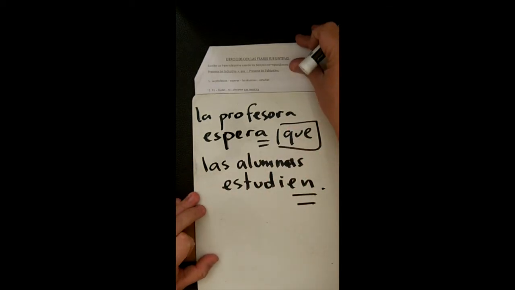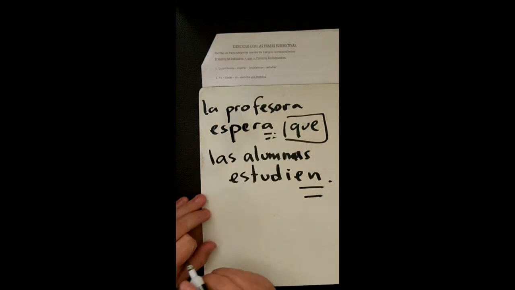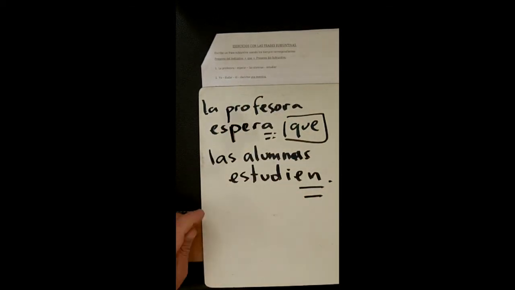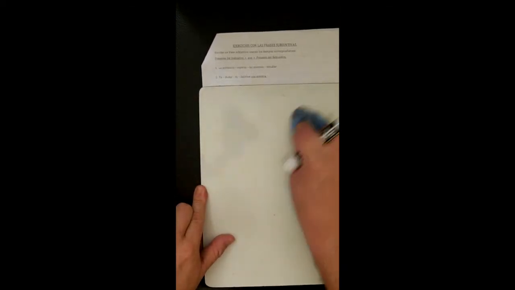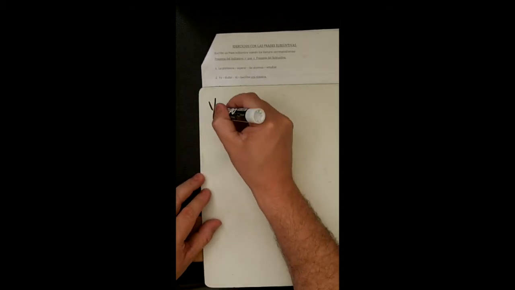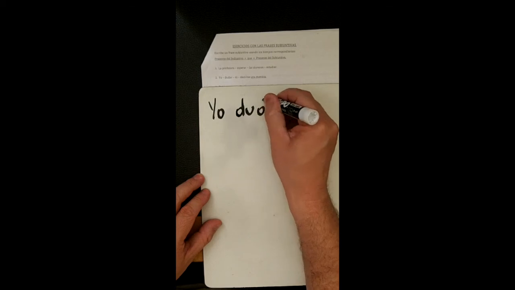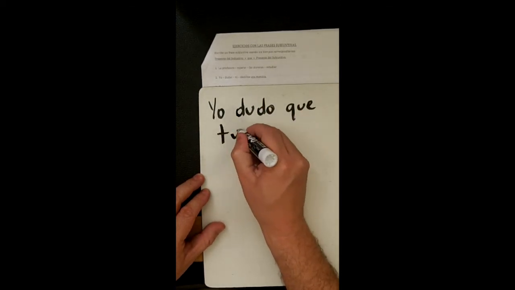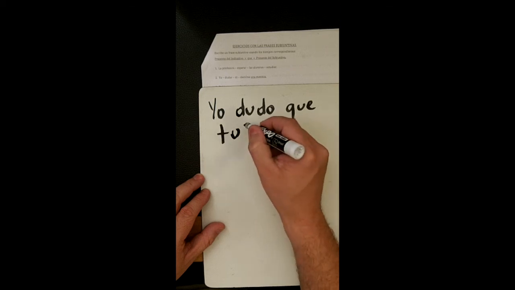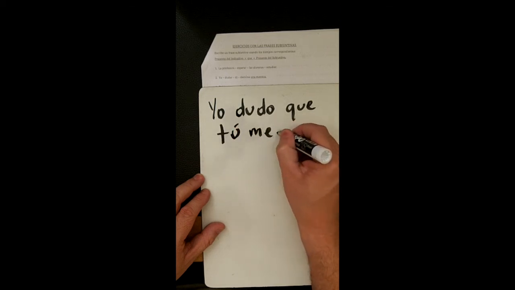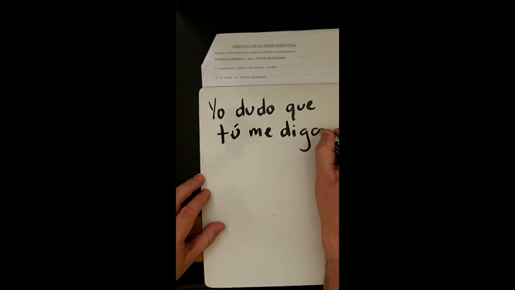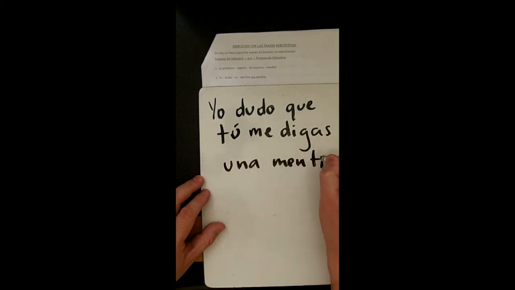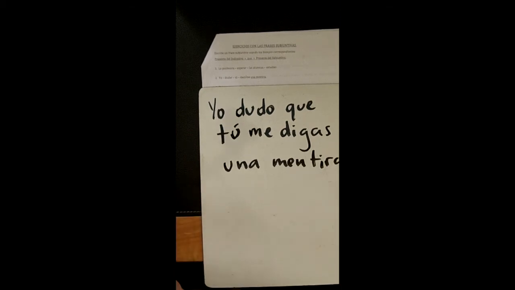Okay? So here you're doubting. So yo dudo tú decirme una mentira. ¿Sí? So you're gonna take that one and then you're gonna say yo dudo que tú me digas una mentira. ¿Sí?